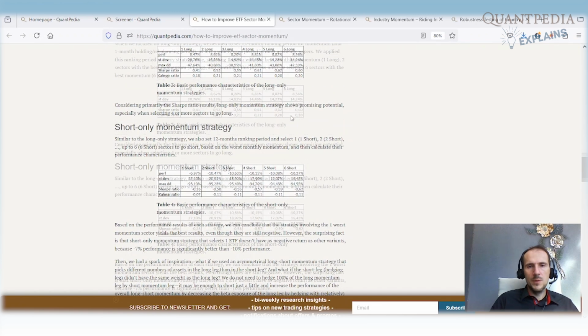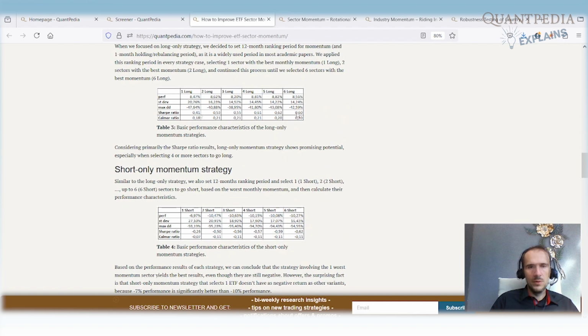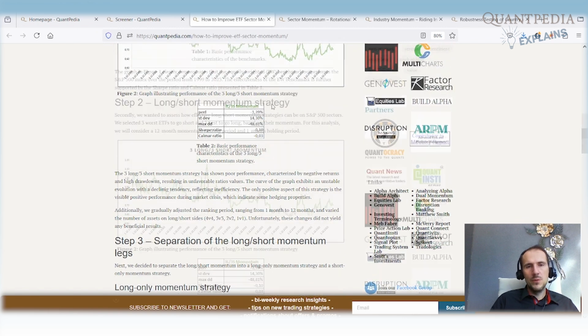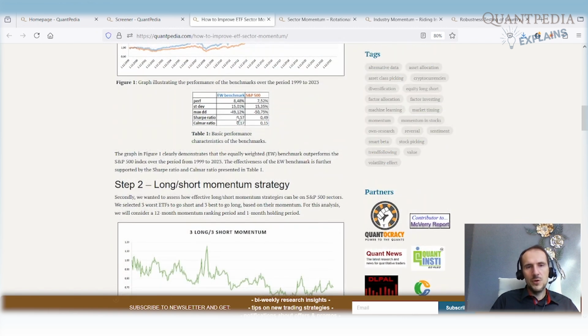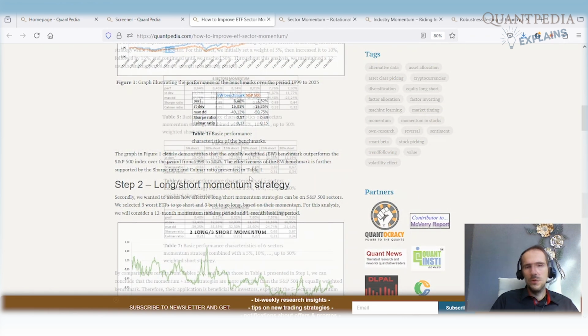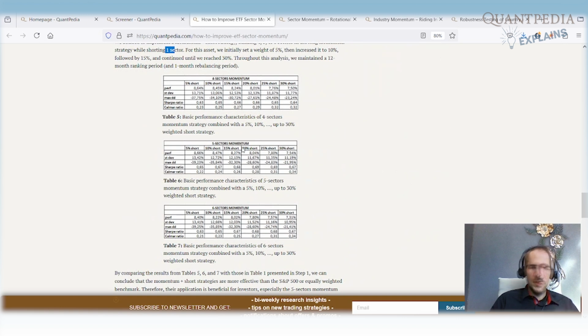Now let's compare these numbers to long only. As we can see here, we can have long only. So in the long short setting, we have a higher Sharpe ratio and higher Calmar ratio. And we can compare that to our benchmark, and we have a higher Sharpe ratio and also a higher Calmar ratio.